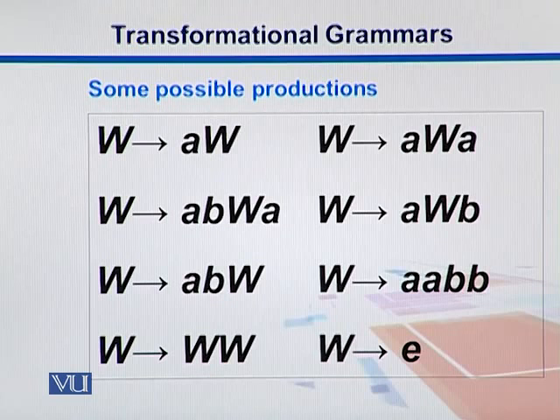This W can be expanded as AWA. So in this case we are starting with a letter A, ending with a letter A, and in between we have some sequence. W can expand as ABWA, it can be AWB where two letters are different, and so on. In the end we might have W expanding into AABB. We can have a combination of two W's, where we can have different non-terminal symbols, so we can use them to model any kind of sequence. W can end into an empty string, where we say that our production is stopped.